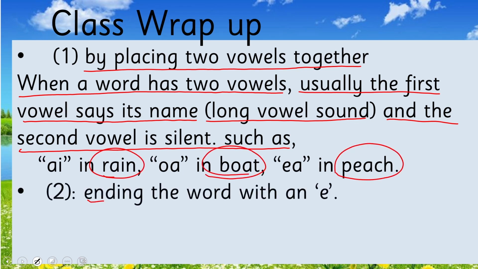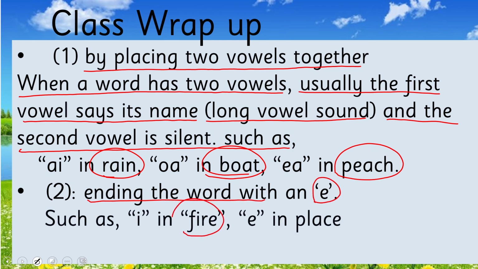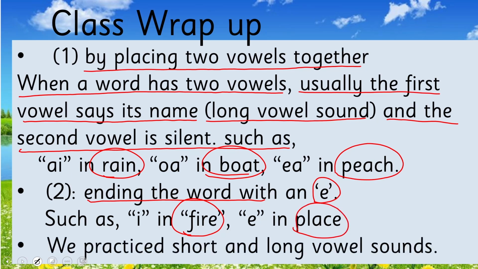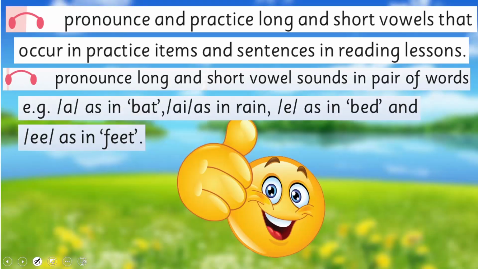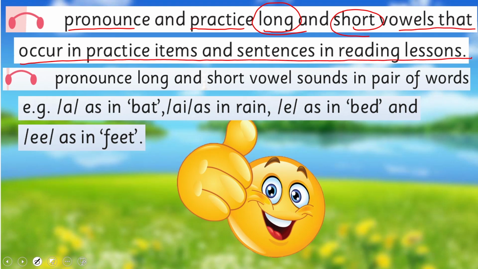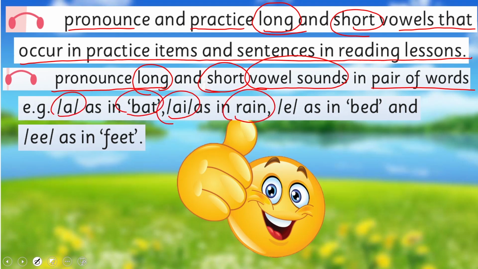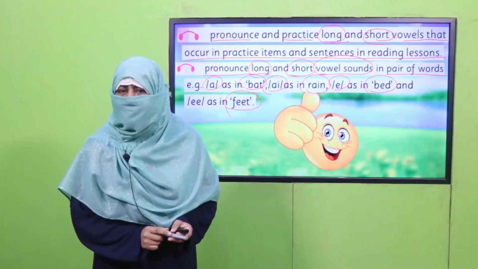And we also learned that in words ending with a letter E, there will be a long vowel sound, as in fire and place. Then we practiced the long and short vowel sounds in today's lecture. So in this way, we achieved today's SLO, that was to pronounce and practice long and short vowels that occur in practice items, sentences and reading lessons. Pronounce long and short vowel sounds in pairs of words such as A in bat, A in rain, E in bed, and feet. Are we done with it?